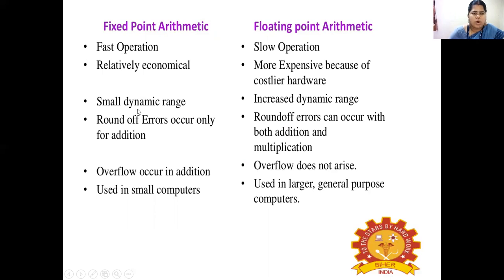Fixed point has a small dynamic range, whereas floating point has an increased dynamic range. In fixed point arithmetic, rounding of errors occurs only for addition, whereas in floating point arithmetic, rounding of errors can occur with both addition as well as multiplication.